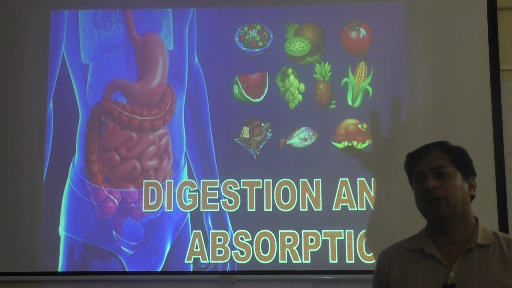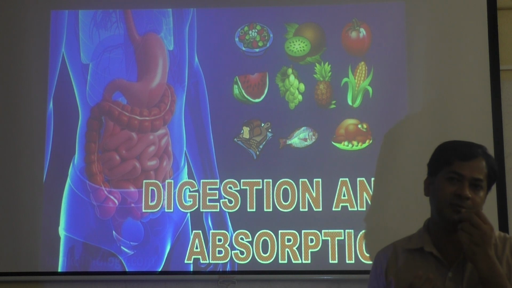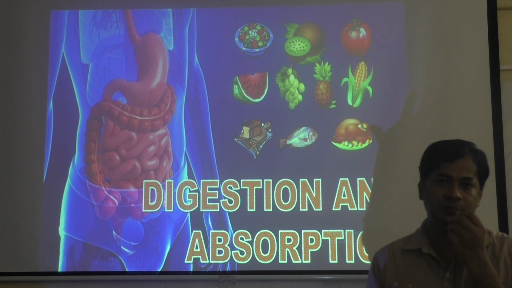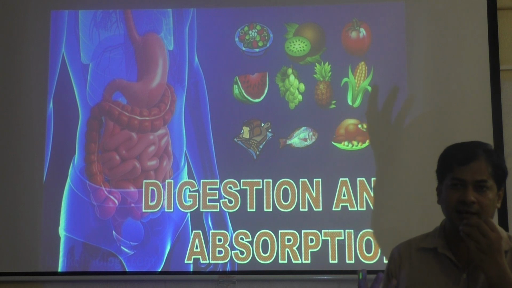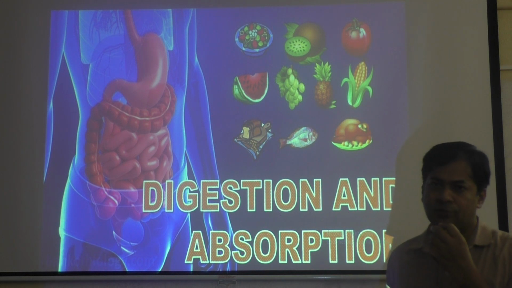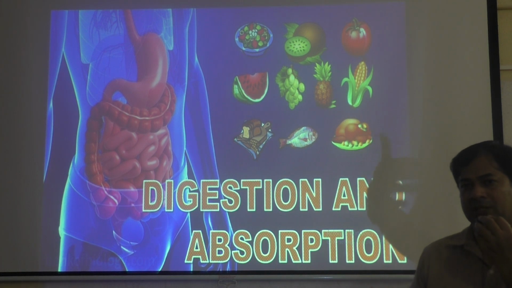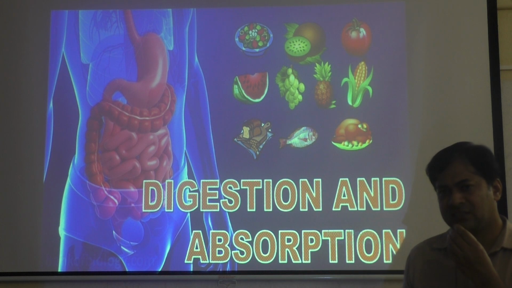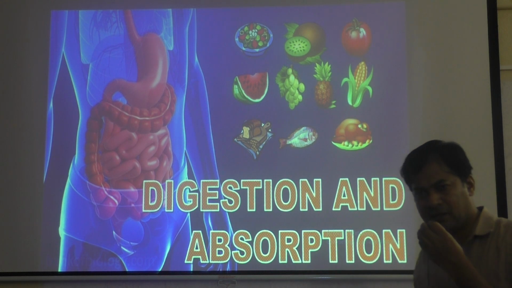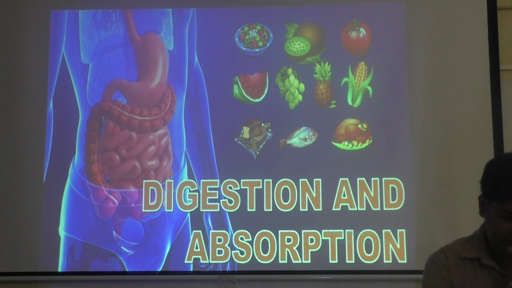Then our body requires energy, isn't it? That energy we get from digested food. Digested food should be taken into the blood by finger-like structures present on the inner wall of the intestine, that is called villi. You already know this. So the food will get digested. How food gets digested, we are going to learn step by step now. Then how food is absorbed. Then at last we are discussing disorders of the digestive system. Okay, so one by one we will see.